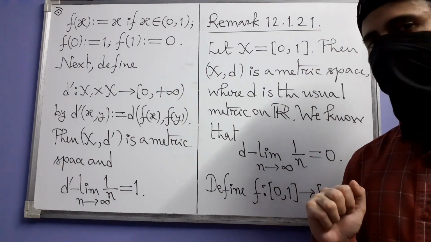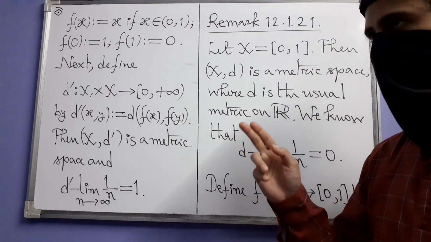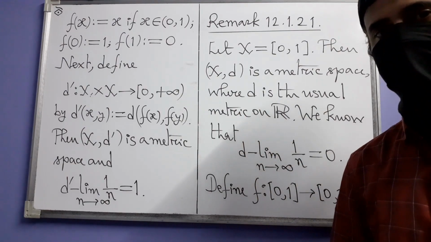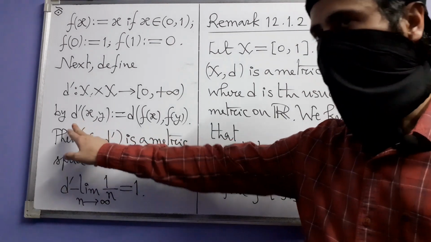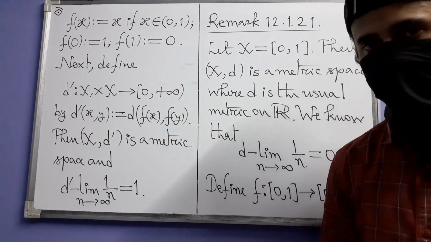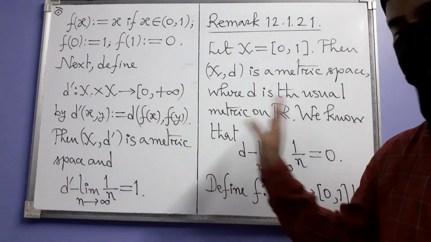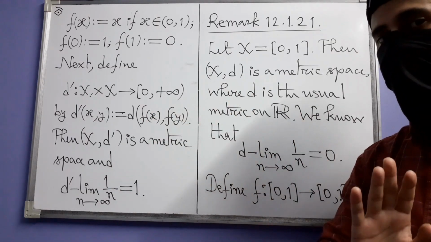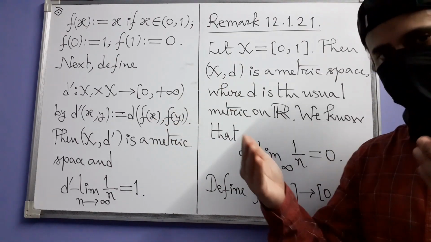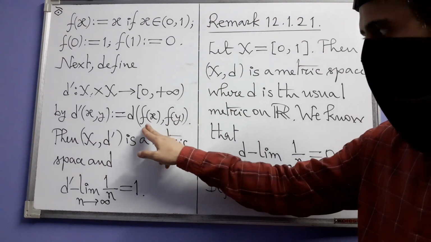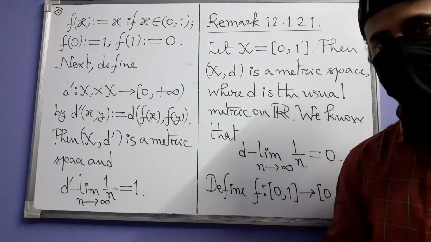What is the next thing you have to show? Say you take two distinct points x and y. You have to prove that their d prime distance is a positive real number. You already know that it's non-negative, but it should not be 0. If x and y are distinct, are f of x and f of y also distinct?